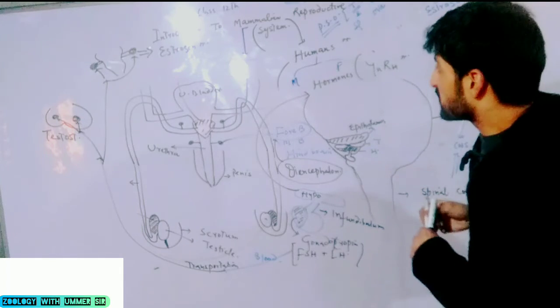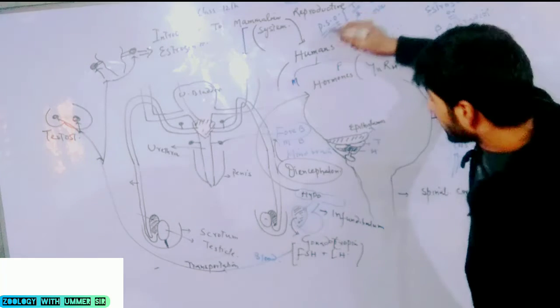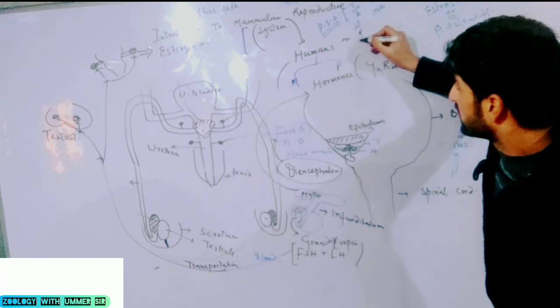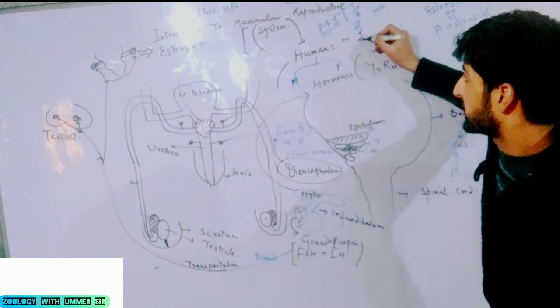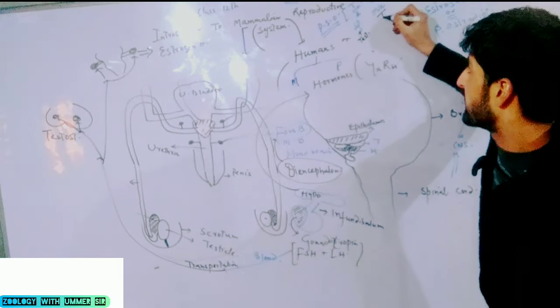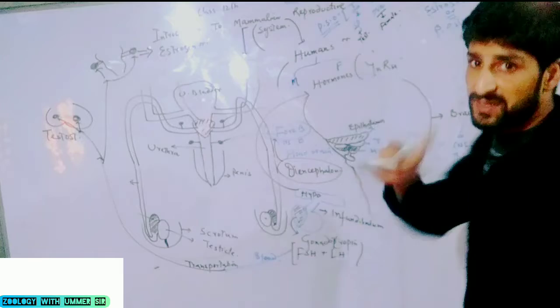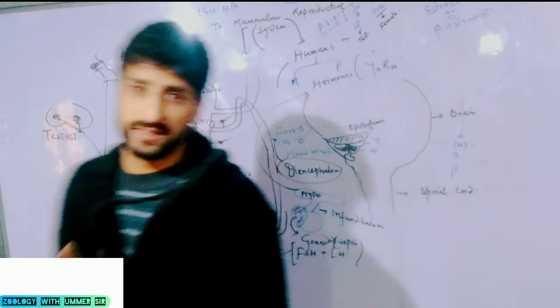Simultaneously, the second function of primary sex organs is they produce hormones. For example, testosterone in case of males and estrogen in case of females. This is the first point, primary sex organs.